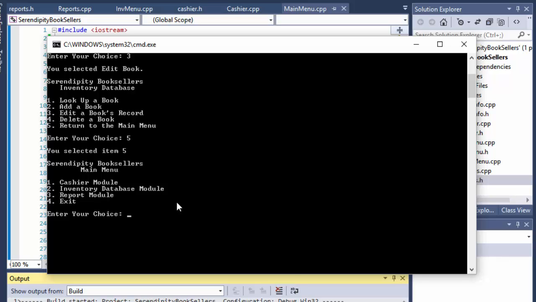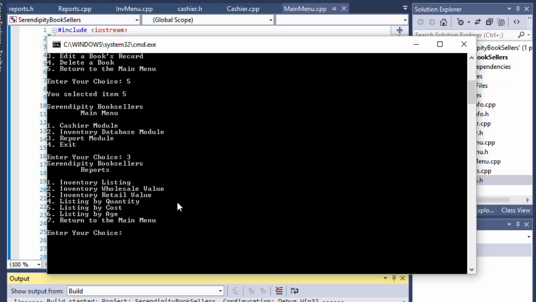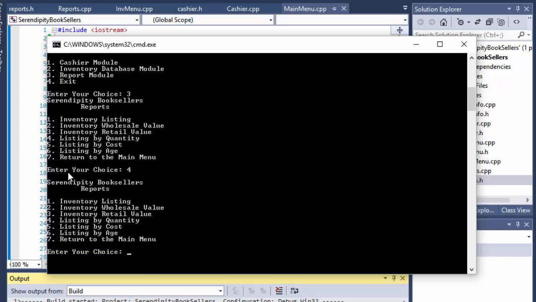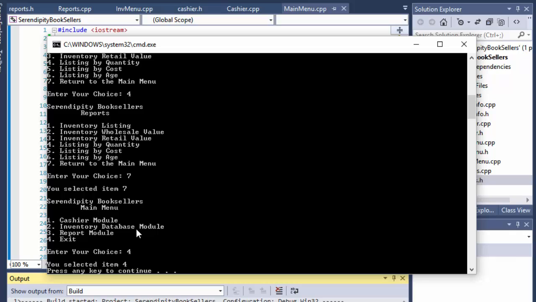So now I try the report module. I press 3, and here I am in the report module. If I press 4, it says, hey, you entered your choice is 4. Now if I press 7, it goes back to the main menu, and press 4 and I exit.